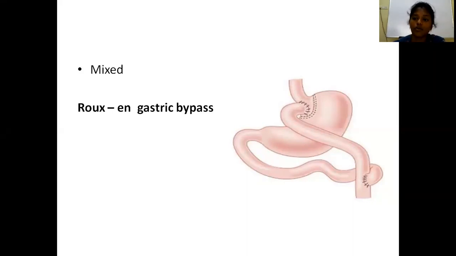Also in conditions where lifestyle modifications and drugs have failed. The different types of surgeries are restrictive, malabsorptive, and mixed type, of which restrictive sleeve gastrectomy is the important one. The routinely and commonly performed bariatric surgery is the sleeve gastrectomy.